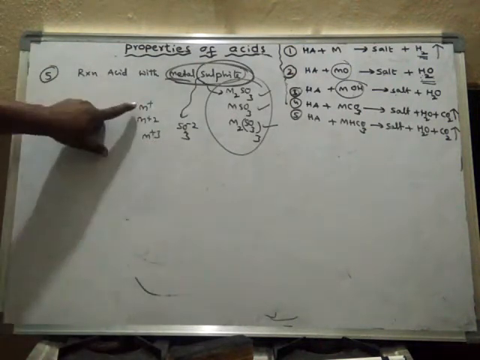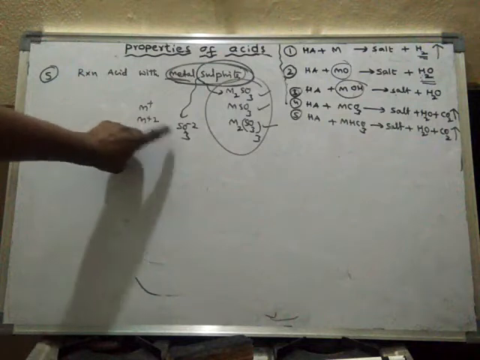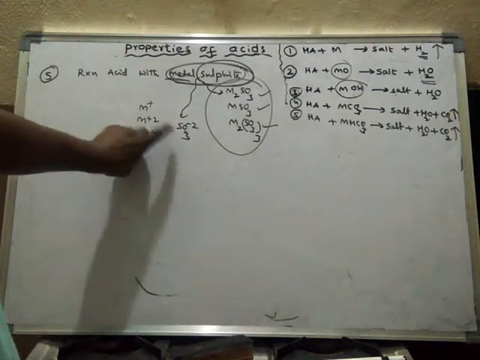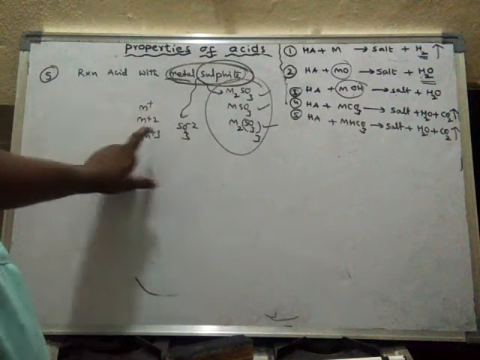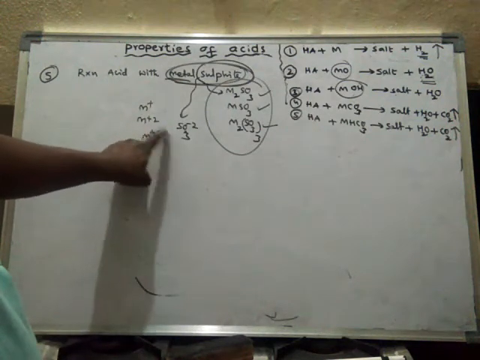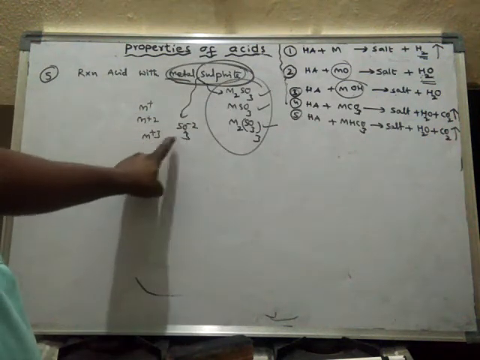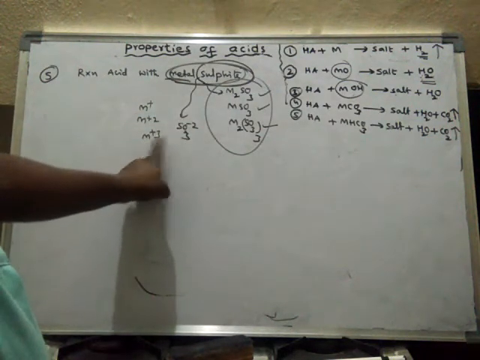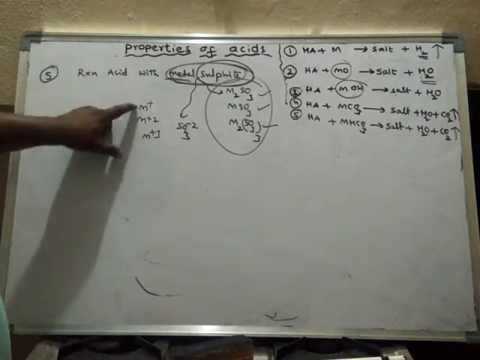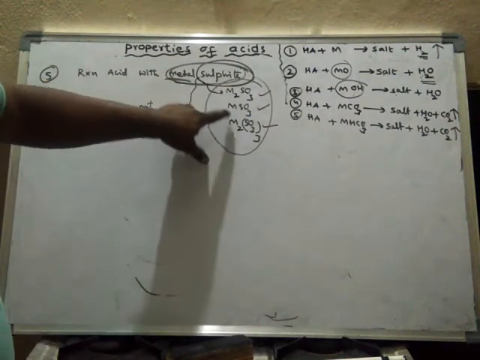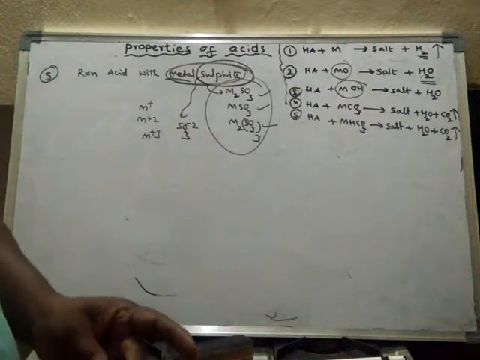When these two form a compound, the metal sulfide formula will be like this, and with the other types of ions, the formula will be like this. Depending upon the nature of the metal ion, the metal sulfide may have any of these formulas.